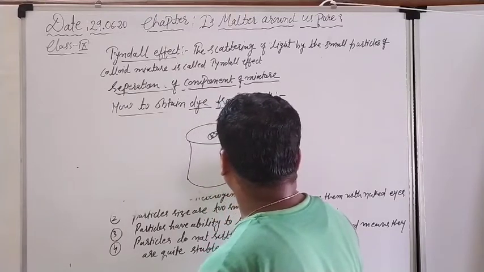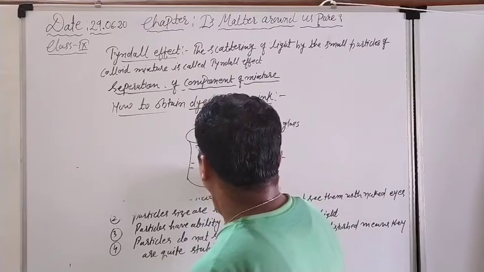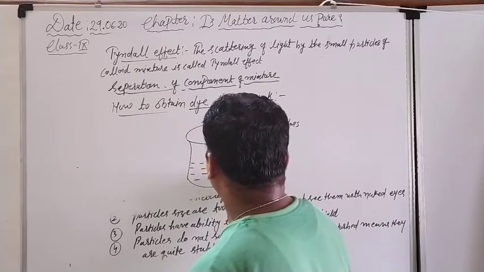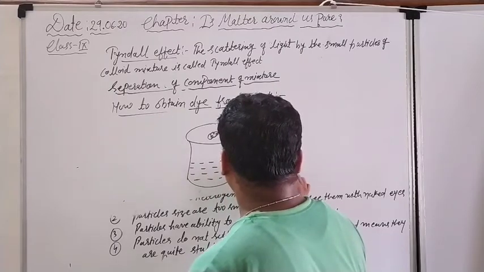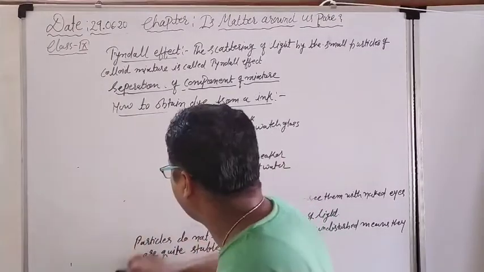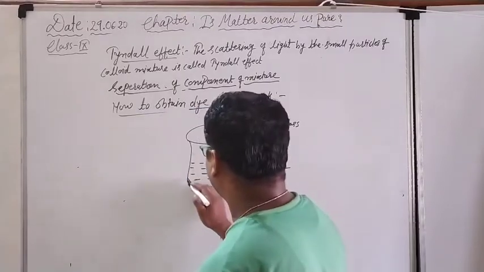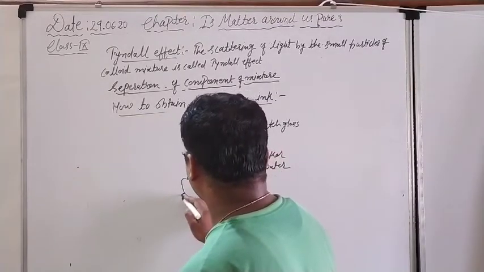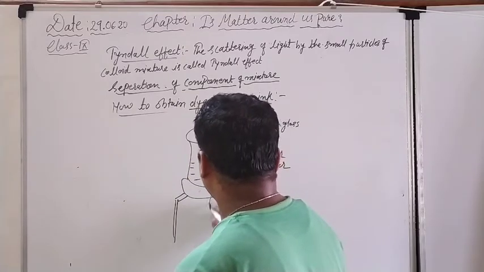This is a beaker. Inside the beaker we have to take a small amount of water, so that you may understand. And after that we have to heat the beaker with the help of the Bunsen burner. I am just making a rough diagram, you may understand only.